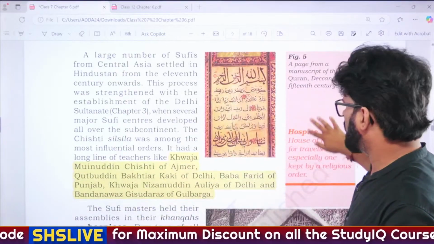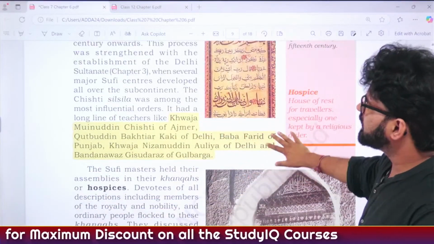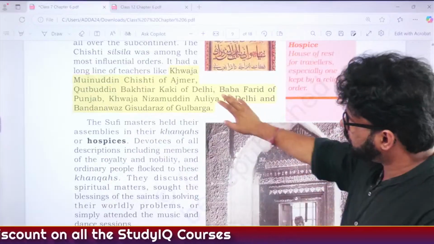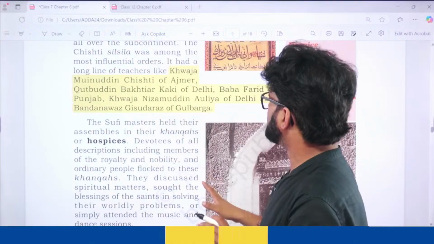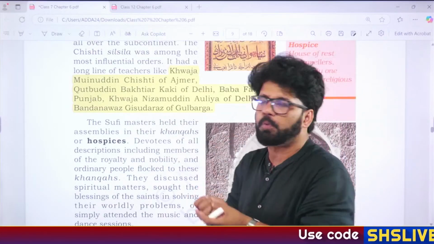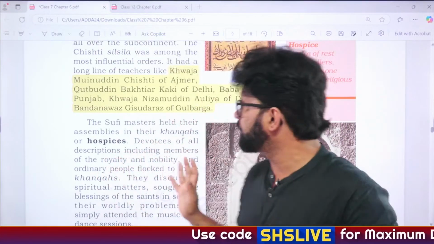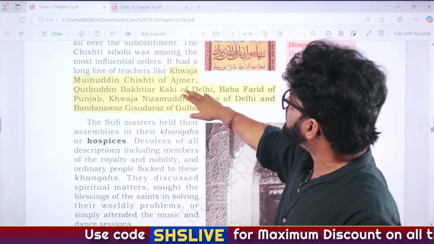What else is important here? So there are different teachers, there are different Sufi saints. We will talk about them in detail later on, like Khwaja Muinuddin Chishti of Ajmer. He is the most popular Sufi saint of all Sufi saints. He is also known as Muinuddin Sizzi.